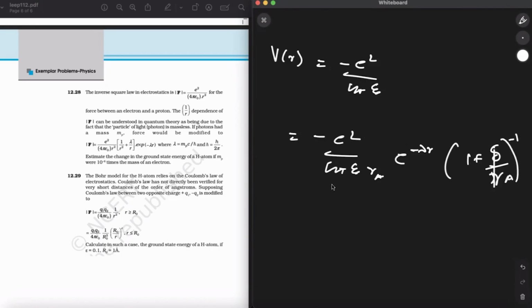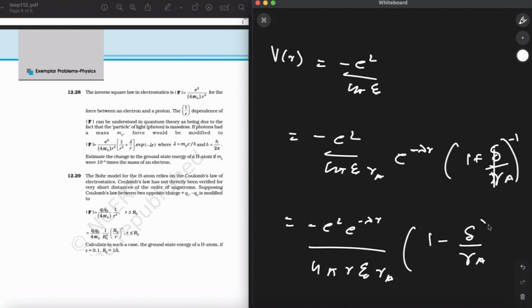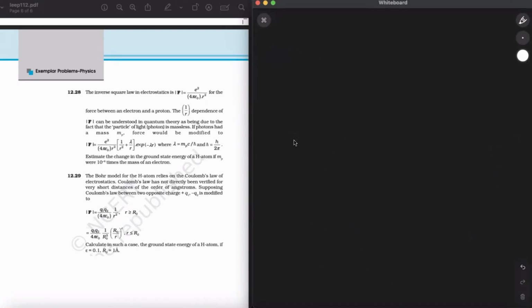Okay, and now what am I going to get? Minus e squared e to the power of minus lambda r upon 4 pi epsilon naught r_a, times 1 minus delta upon r_a. So the potential V(R) is equal to minus 27.2 electron volt. It will remain unchanged. Alright.